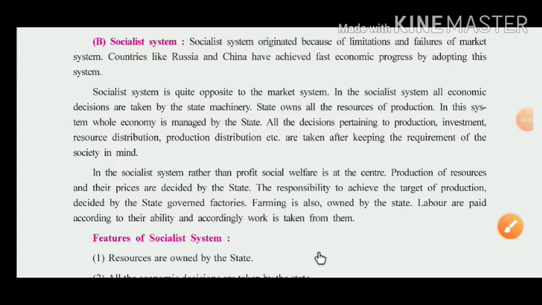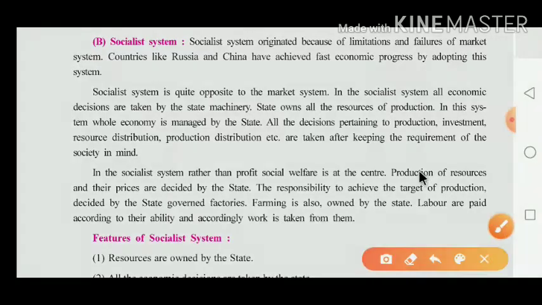Dear children, our next topic is the socialist system. The socialist system originated because of the limitations and failure of the market system. What do we have to note here? The socialist system originated. Why did the socialist system originate? Because of the limitations as well as the failure of the market system or capitalist system.